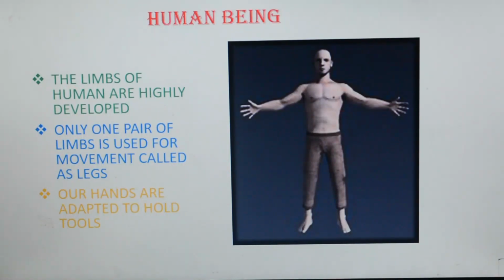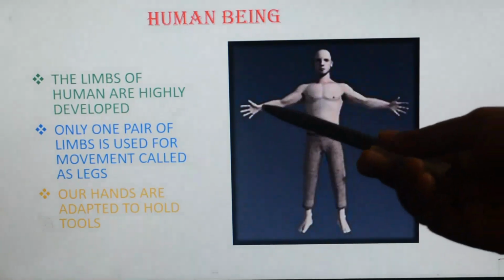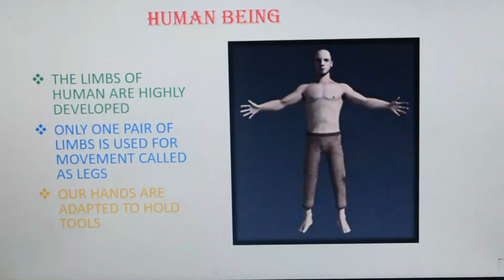And what about the forelimbs? Forelimbs are converted into hands, and we can hold objects and do any activities with our hands. So human beings are adapted in such a way that both the hind limbs and forelimbs are used for different purposes.